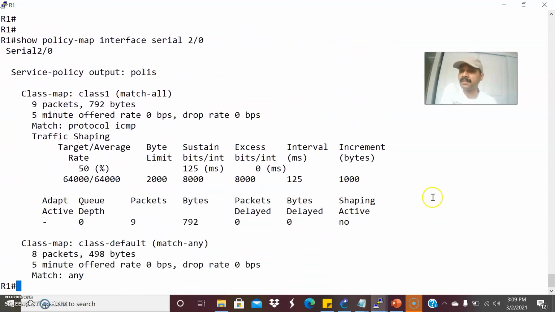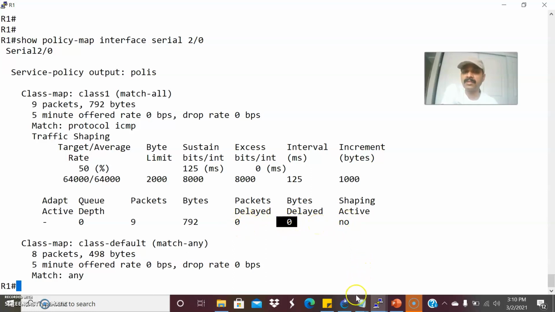So you're able to see the statistics, right? You can see the byte limit and number of packets entered. This is nothing but the number of packets which entered the shaper, and this is the number of bytes. So once it exceeds a certain bit rate, automatically you can see here shaping will become active. It will say yes, and automatically the packets delayed and the bytes delayed will show up in the corresponding column.